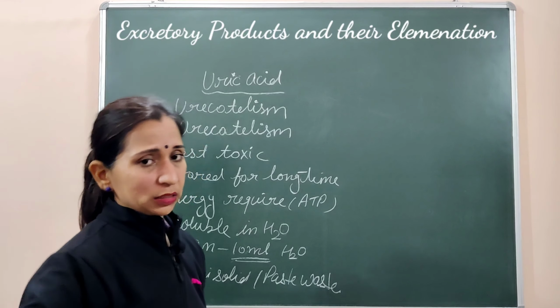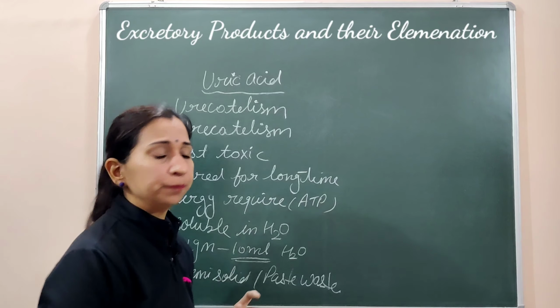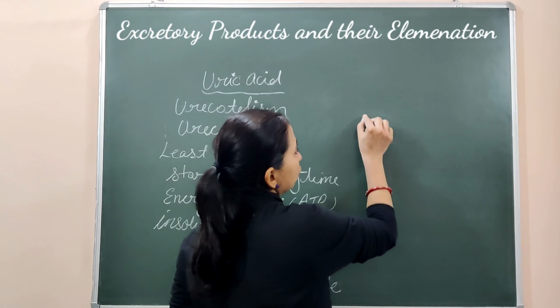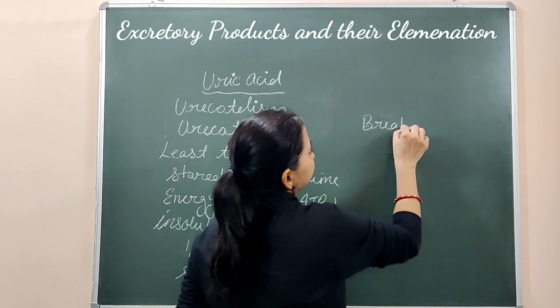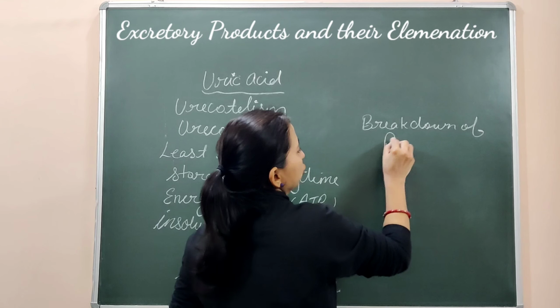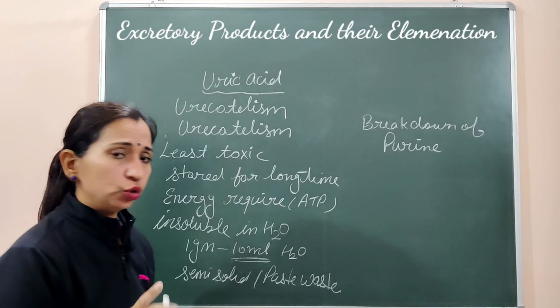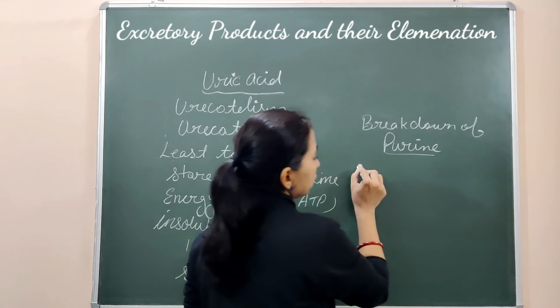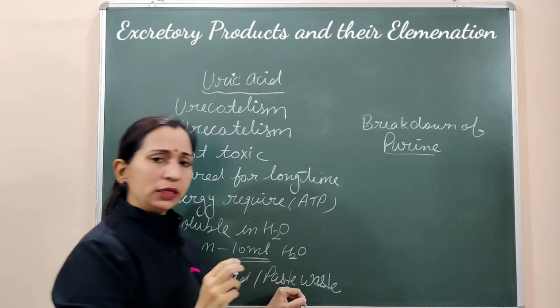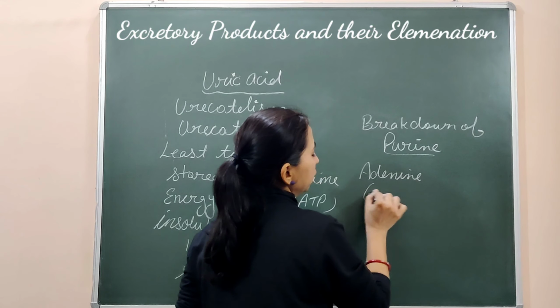Let's see how uric acid is synthesized in humans. This uric acid is synthesized by the breakdown of purines. The purines, which are nitrogenous bases, break down to form uric acid. So which purines? Two types of purines, that is adenine and guanine.